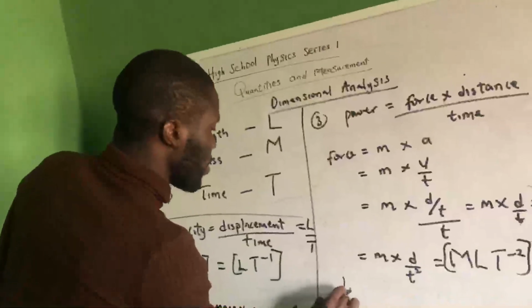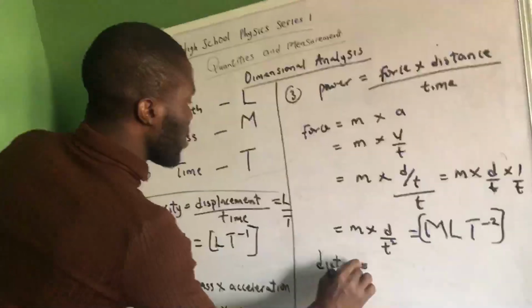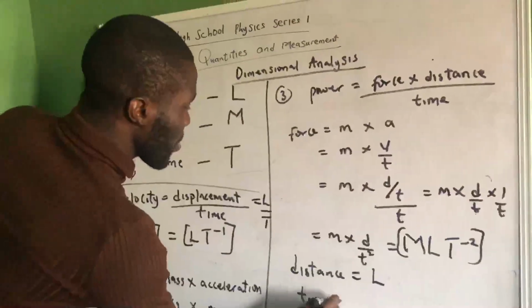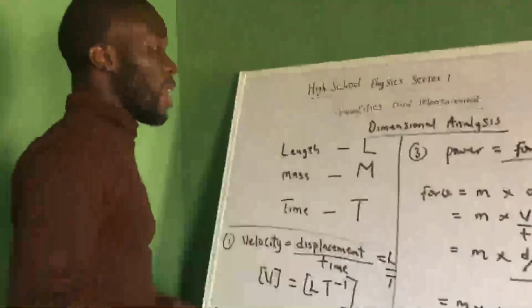Now distance, we already know the dimension of distance as L, and we know the dimension of time as T. So how do we join all this together?